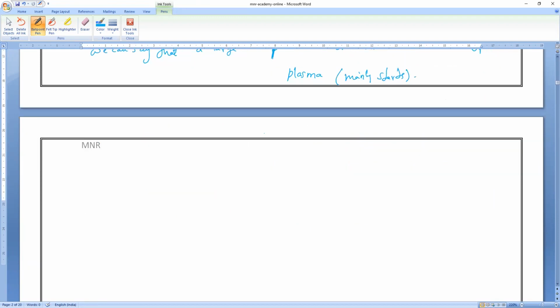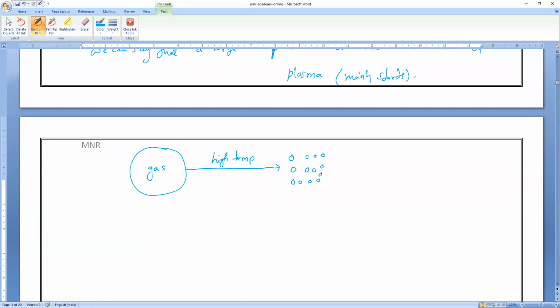Shivani, suppose you are having a gas, for example, I'm having a gas. This is gas. Now if I keep on heating it to an extremely high temperature, this gas will break into simple atoms. The gas will break into atoms. These all are atoms. Now, because of the extremely high temperature, electrons will go away from these atoms.